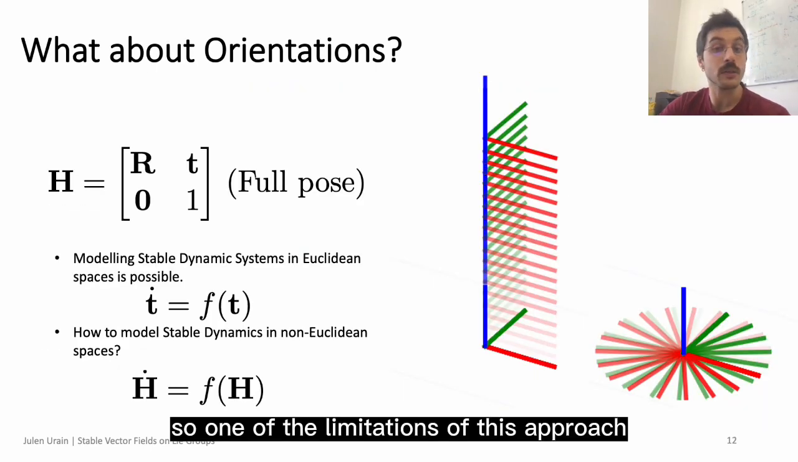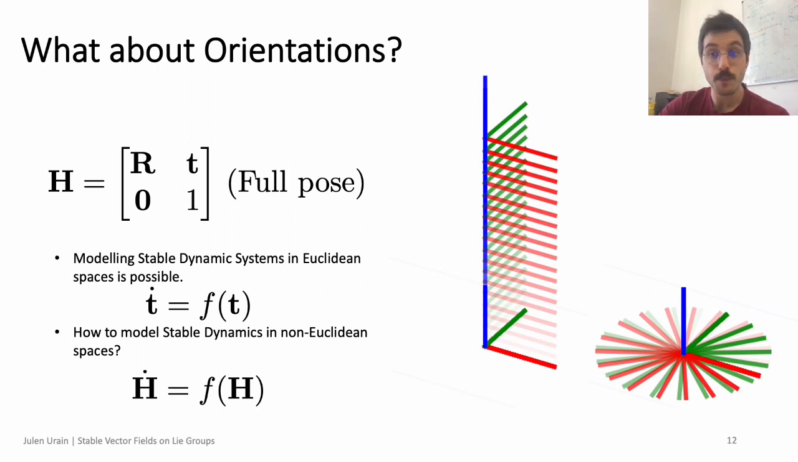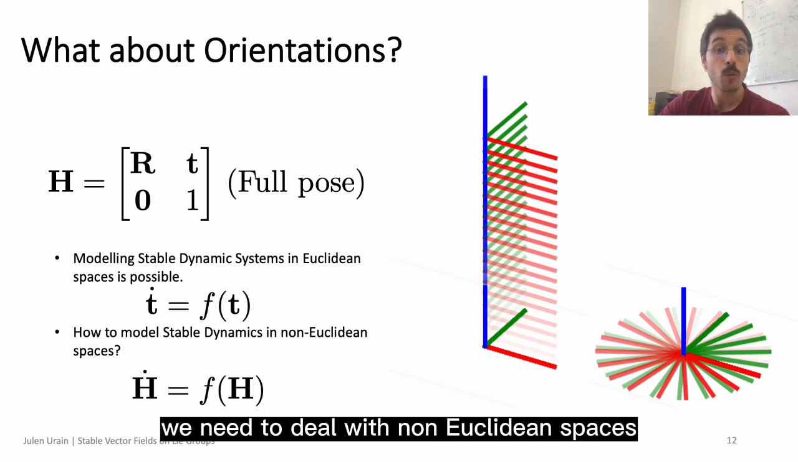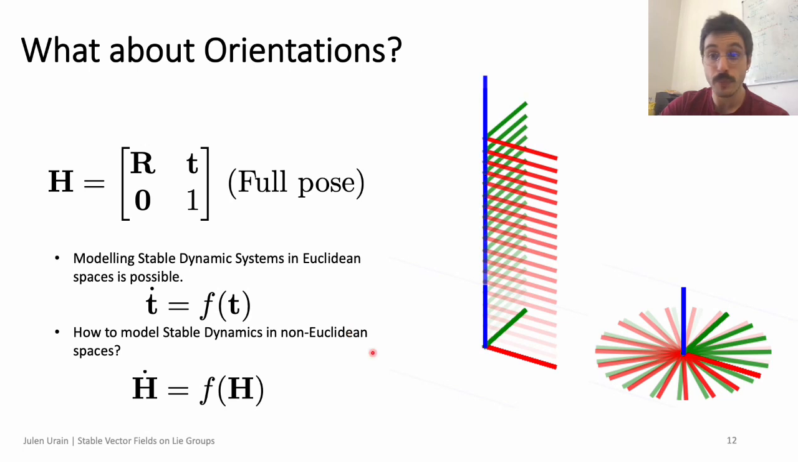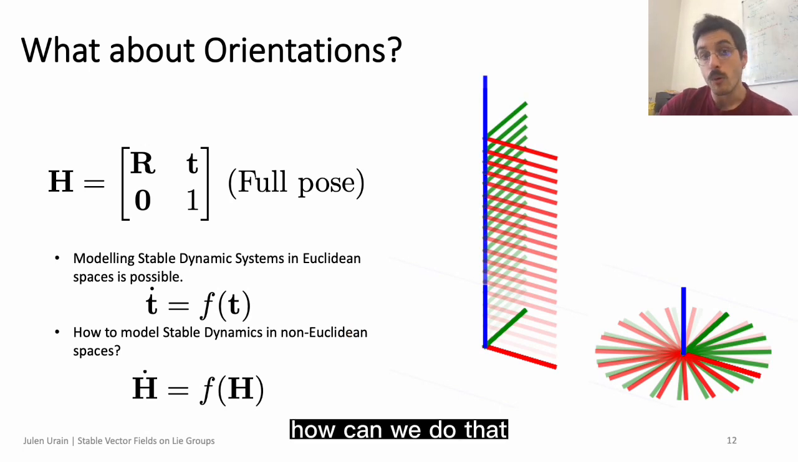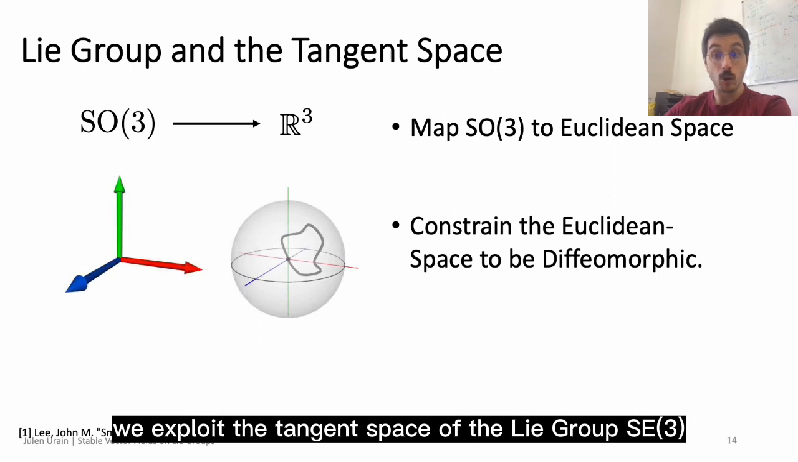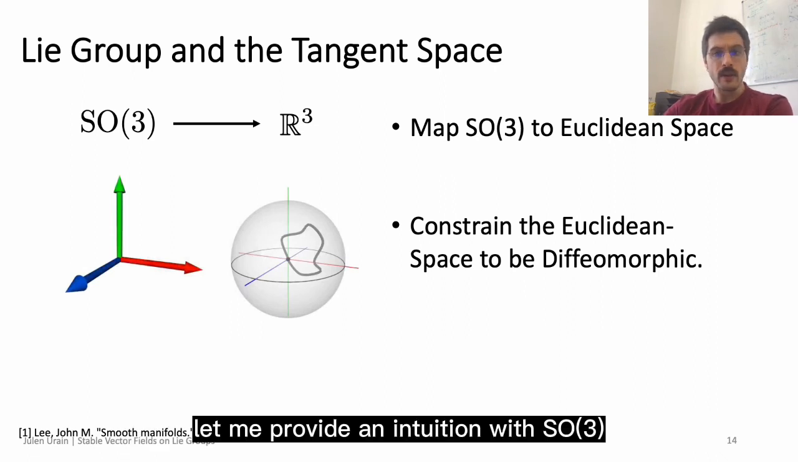One of the limitations of this approach is that it is limited to Euclidean spaces. Nevertheless, to represent the robot's both position and orientation, we need to deal with non-Euclidean spaces such as the Lie group SE3. How can we do that? In our work, we exploit the tangent space of the Lie group SE3. Let me provide an intuition with SO3.